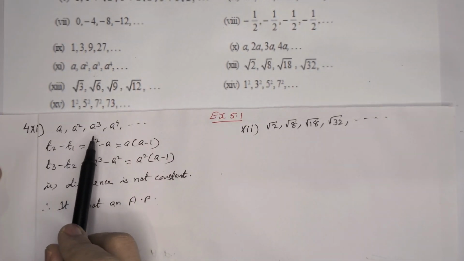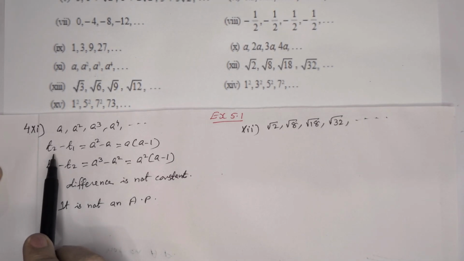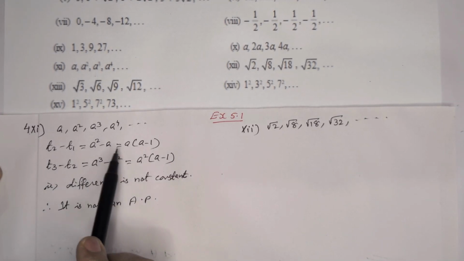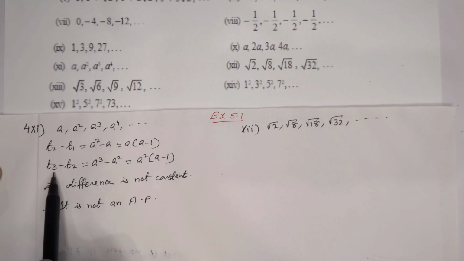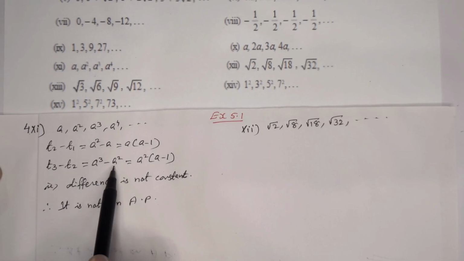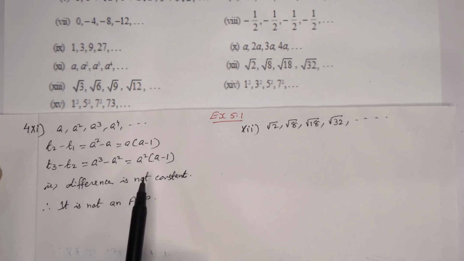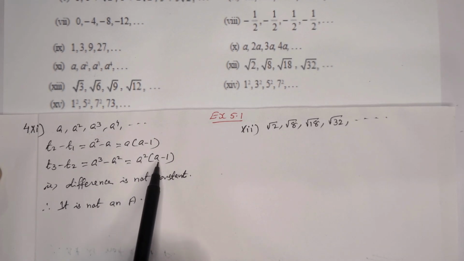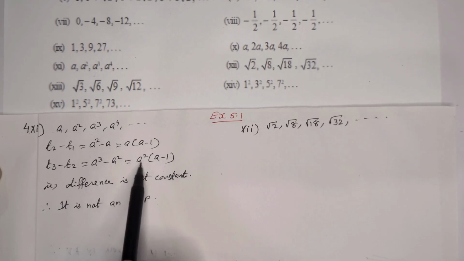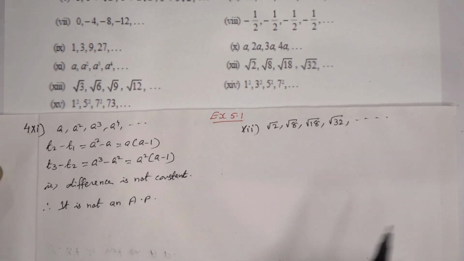Eleventh one, A square, A cube, A raised to 4, etc. So second term minus first, A square minus A, we can take A as common, A into A minus 1. T3 minus T2, A cube minus A square, here we can take A square as common and in the bracket A minus 1. Now here we can see A into A minus 1, here A square into A minus 1. That means these are not equal. The difference is not constant. Therefore, it is not an AP.